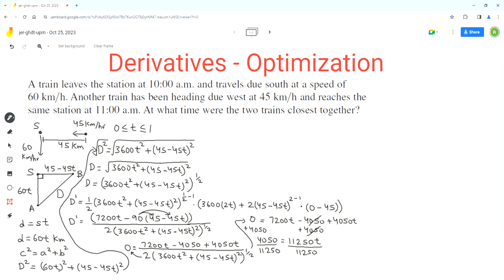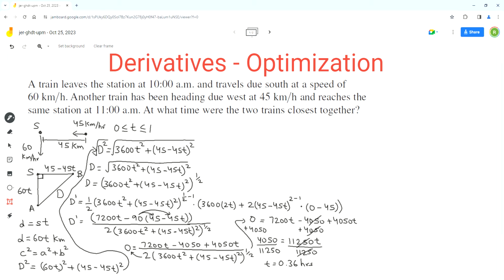So now 11,250 on the right side will cancel each other out. And now we can do the division on the left side. So 4050 divided by 11,250 is equal to 0.36. So we get t equals 0.36, and the unit is hours. So this is the t value at which the slope of the tangent is equal to 0.